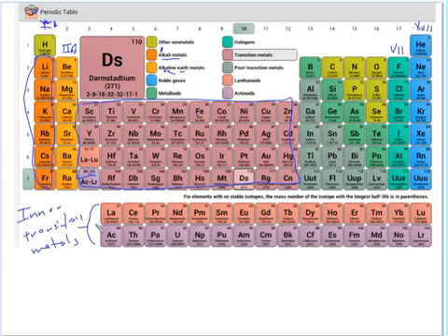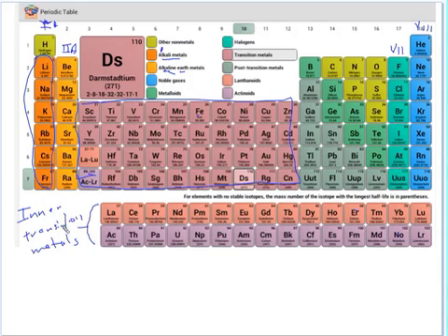The first row, which starts with lanthanum, is called the lanthanides. Up here they call it lanthanoids, but I always call them lanthanides. And the second row is called the actinides. You would need to know that.